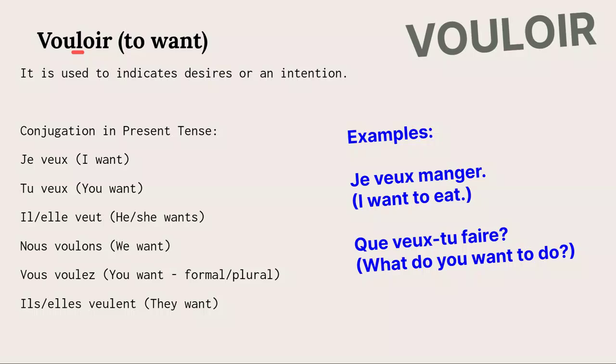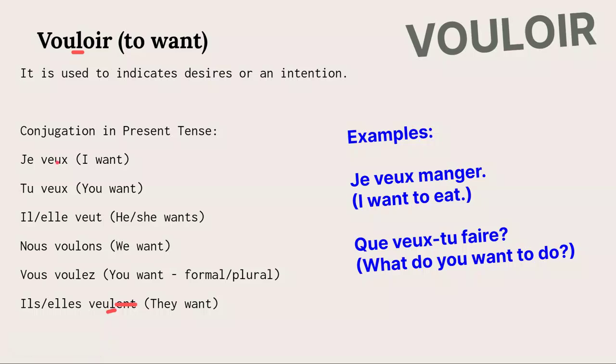So here you have je veux. I hear people say je vous. Please, it's not je vous. I hear that a lot. It's je veux. Je veux, tu veux, il, elle veut, nous voulons, vous voulez, il, elle veulent. The L is pronounced. That's it. Don't worry, the ENT isn't pronounced.